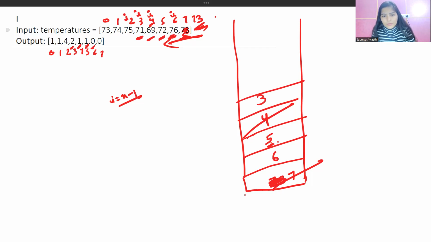Now I will be pointing to the second index, right? What is the element at the second index? 75. And the element at the third index, 71. So 71 is lesser than 75, right? So we are going to pop this. Next we have this 5. What is the element at the fifth index? 72. And I is pointing to 75. So 75 is greater than 72. So this is also not a warmer element.